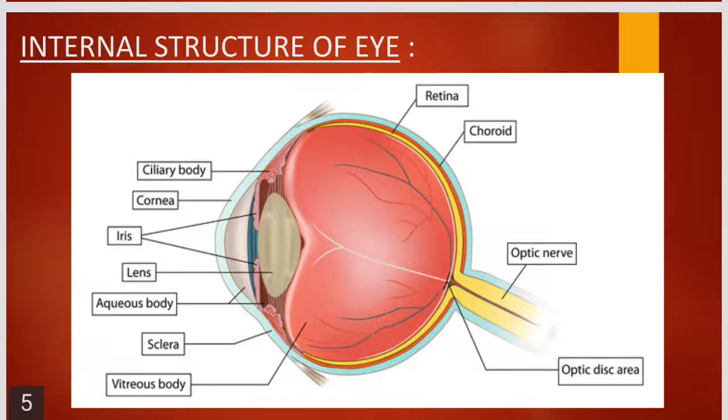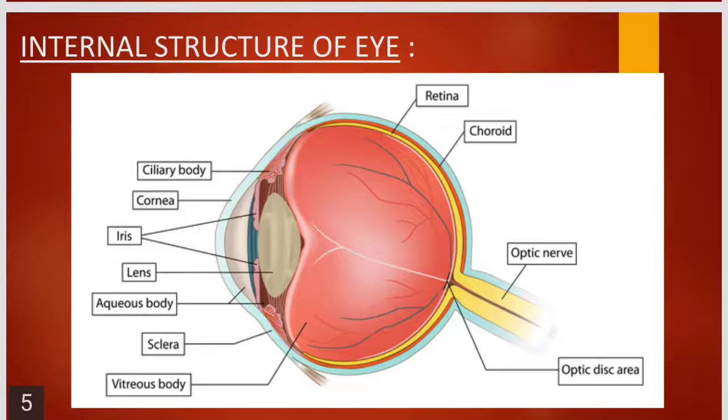Our eyes are located in the sockets, yes, and they are protected by the eyelids and the eyelashes. Basically, our eyes are made up of 3 layers. The outermost layer is called the sclera. You can see the sclera, the blue color, and the second layer is called the choroid, the red color at the top, and the innermost layer is the retina, that is the yellow color. Can you observe, children? Yes. So these are the 3 layers the eyes are made up of.